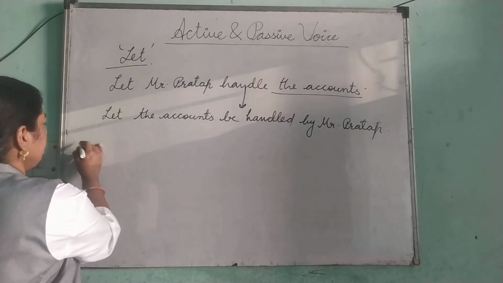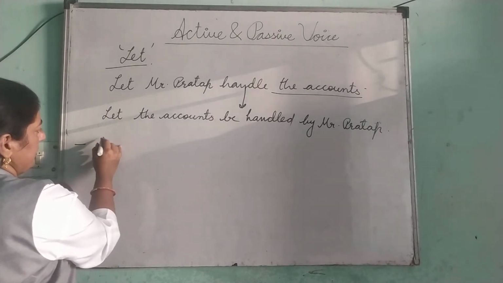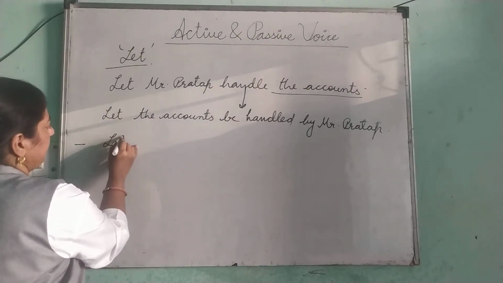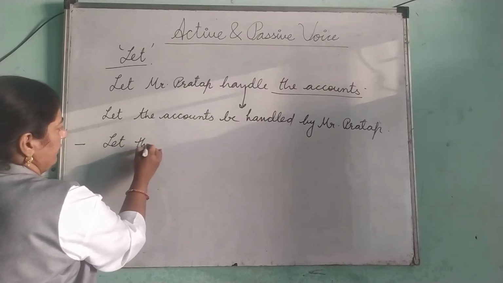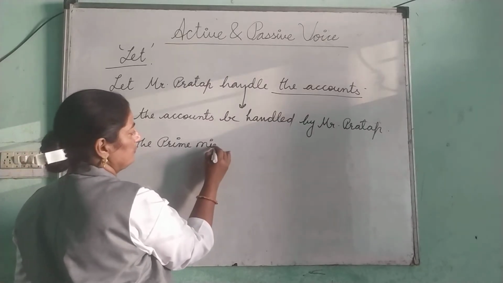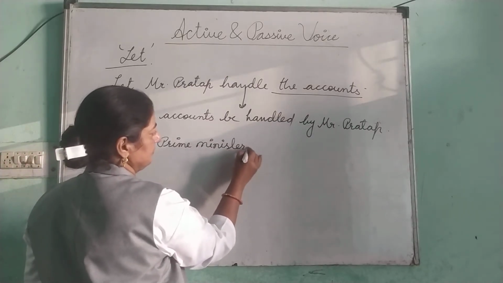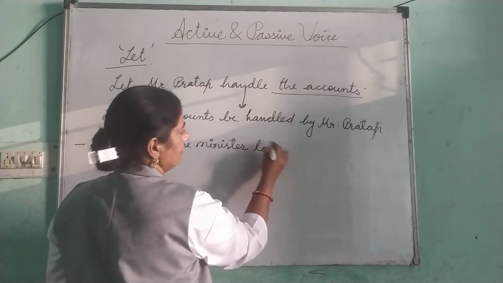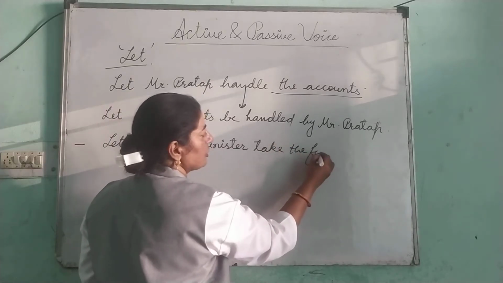Another example: let the Prime Minister take the final decision.